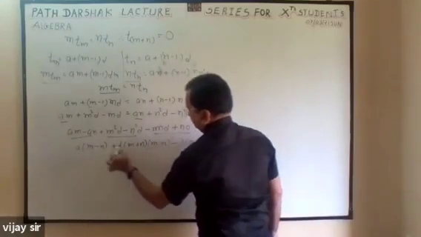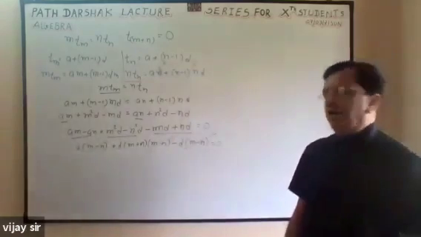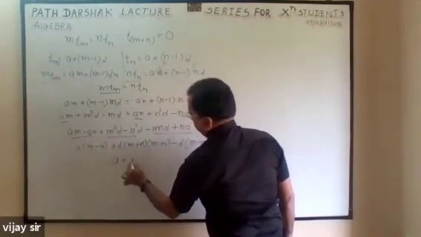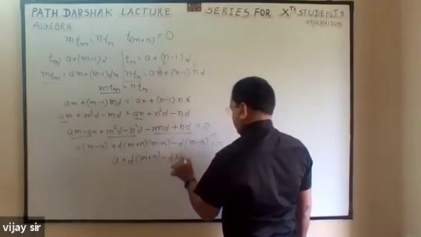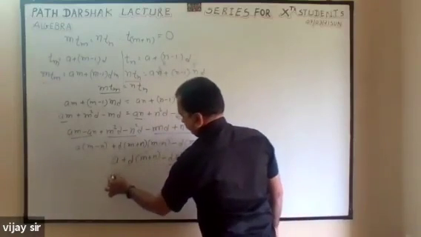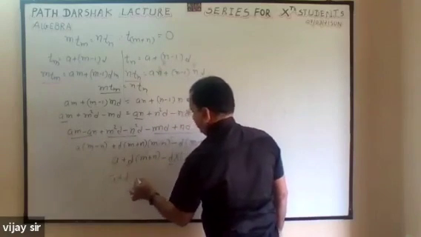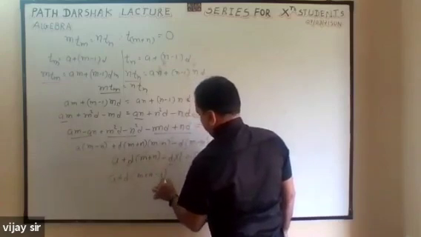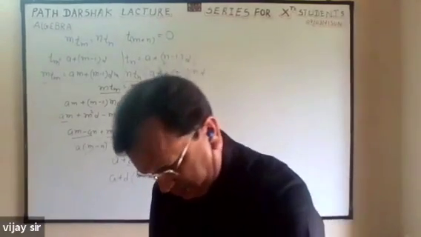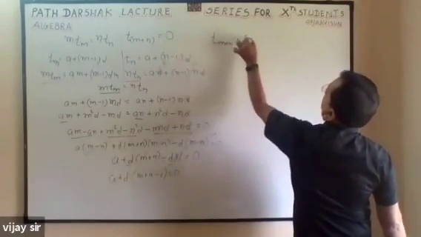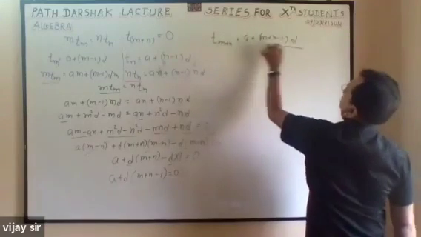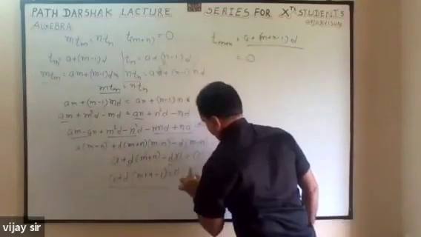So m minus n is common, divide from both the sides, so it will be omitted. So A plus d(m plus n) minus d into 1, for safety you can write. Now d only is common. A plus d(m plus n minus 1) is equal to 0. So this much we got. Now we have to find out T(m plus n). T(m plus n) is equal to A plus (m plus n minus 1)d, and this much is equal to 0. Already we have proved from first.